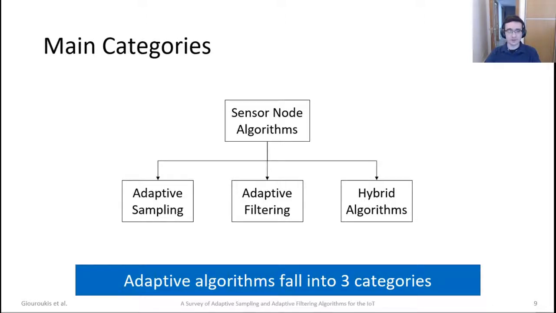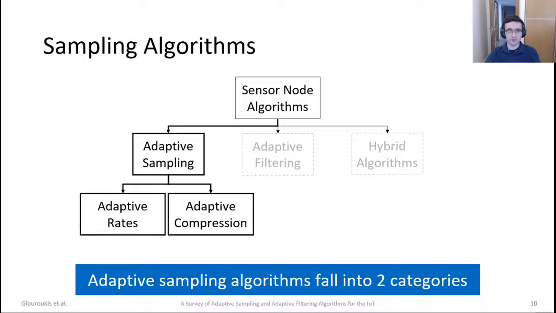We ended up with 3 main categories, and hence the name of the paper. First, we start with adaptive sampling, we move on to adaptive filtering, and we end up with hybrid algorithms that combine the two. We will start with adaptive sampling and explain its subcategories: first, the adaptive rates category, and secondly, the adaptive compression. Let's start with the adaptive rates.